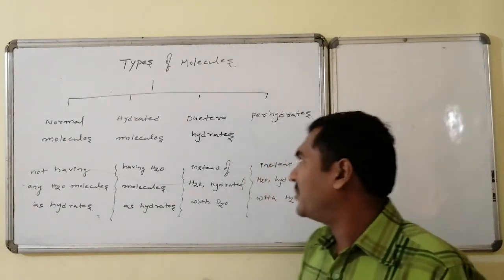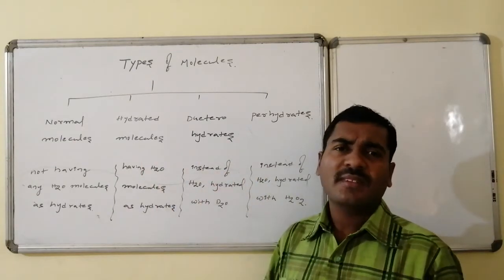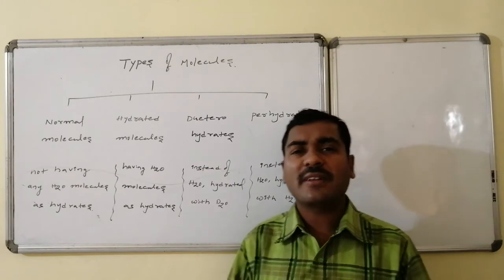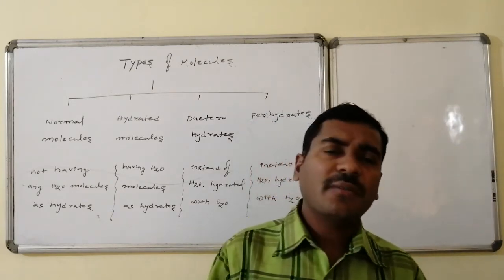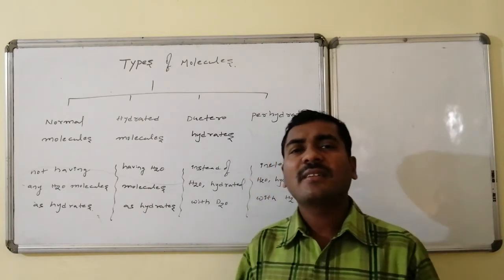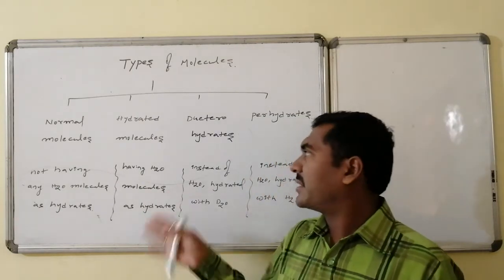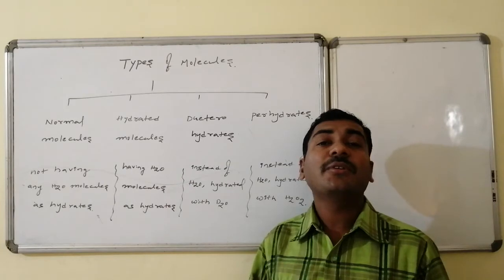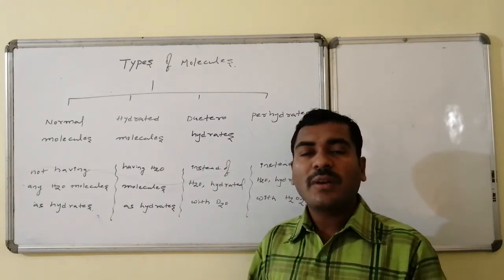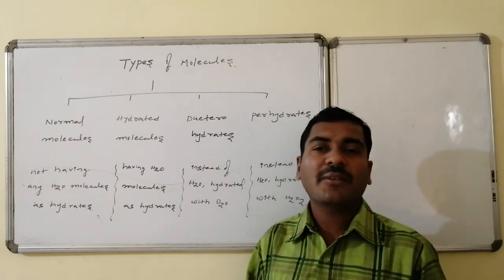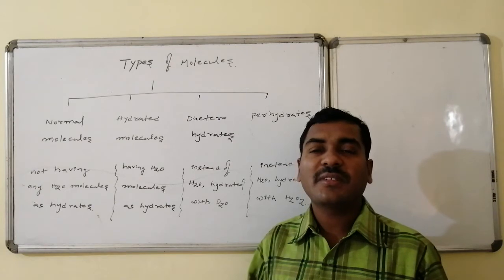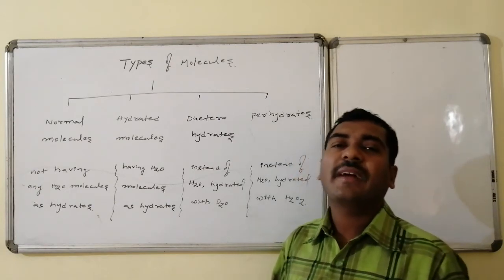And the third one are deuterated molecules. These are the derivatives of the hydrated molecules. Instead of normal water H2O, instead of water of crystallization, here deuterated water is involved in the crystallization. Those are derivatives of hydrated molecules and are said to be the deuterohydrates. Whereas in the last case, perhydrates, the covalent molecules are hydrated with hydrogen peroxide molecules instead of water molecules, and all of those are said to be the perhydrates.